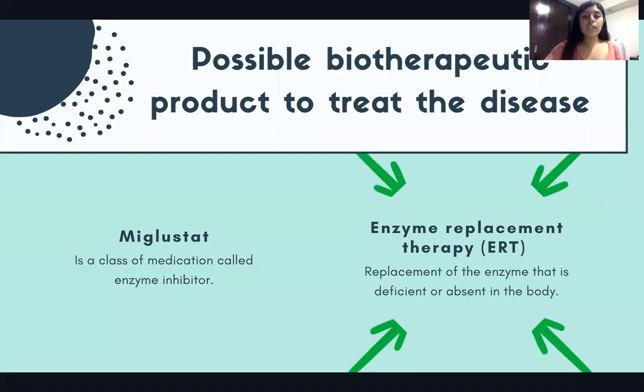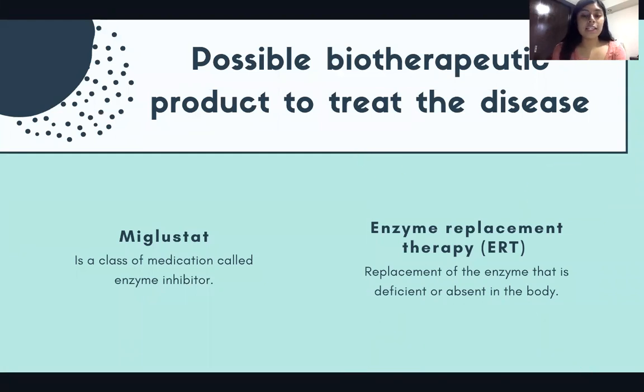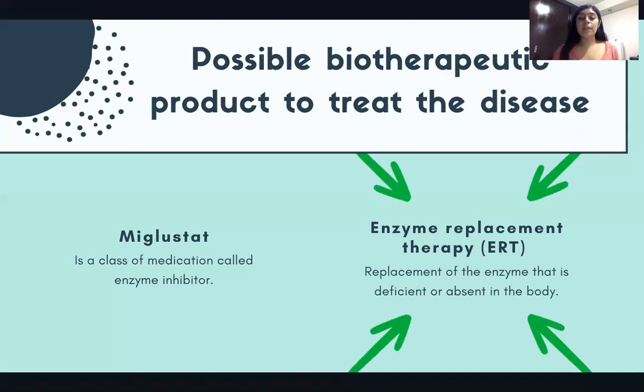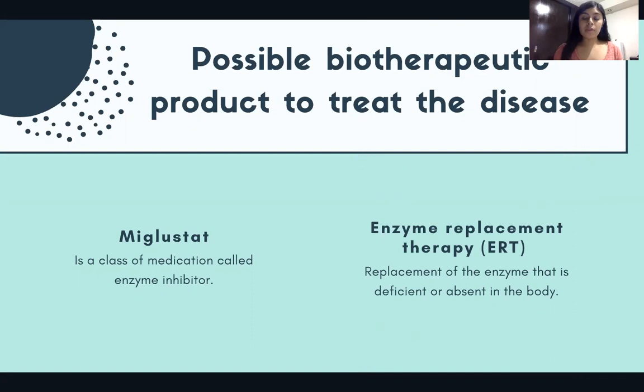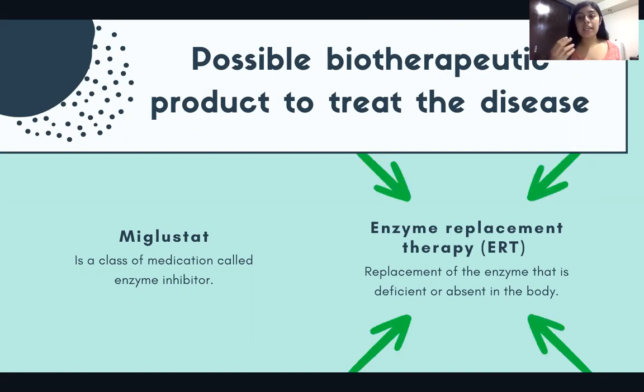The treatment mostly used in Gaucher disease is miglustat, a class of medication called enzyme inhibitors. It is a pill that patients take, but the disadvantage is that it has side effects such as weight loss and diarrhea. The most convenient therapy is a biotherapeutic product that can target and inhibit the enzyme specifically without reacting with other compounds. An example is enzyme replacement therapy.